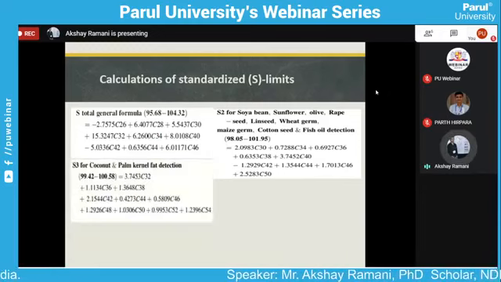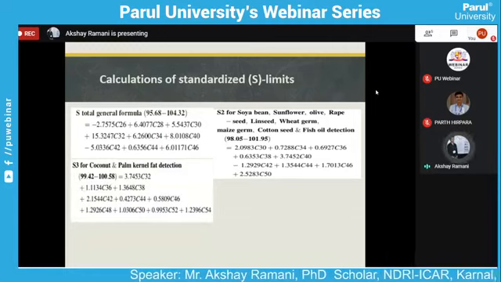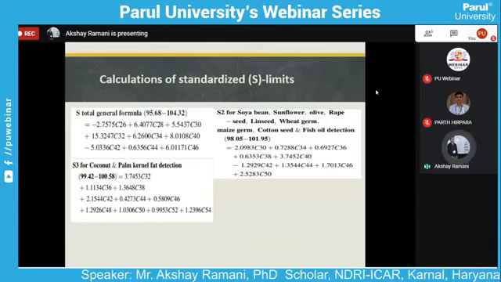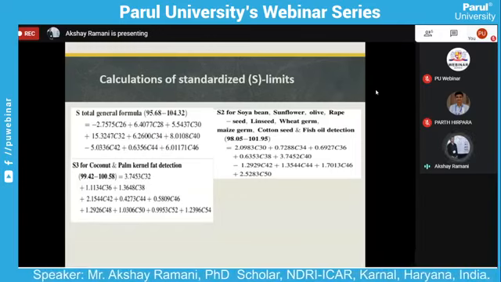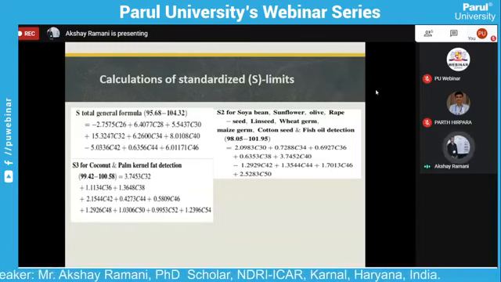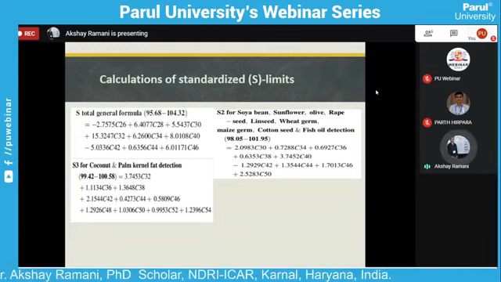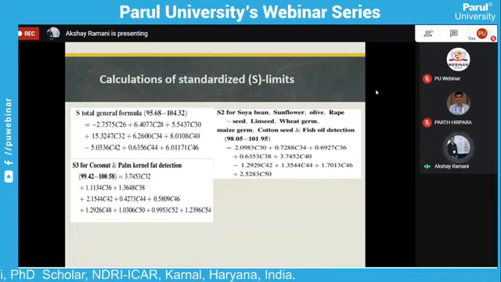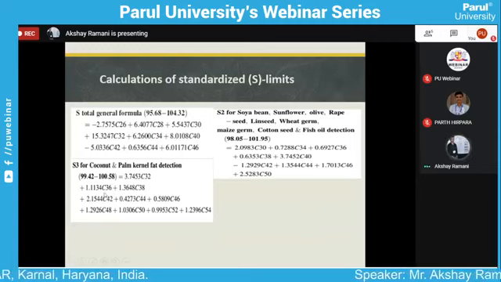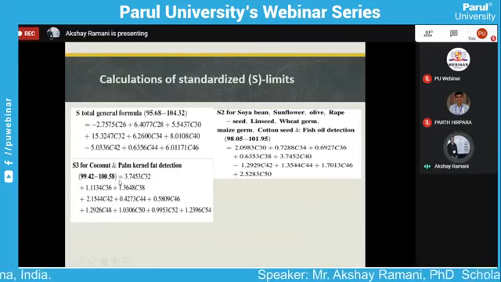Then the third equation, equation 3, gives the detection of specific oil adulteration from only coconut oil and palm kernel oil. When we detect palm kernel and coconut oil, this equation is very useful. Here the equation or calculation is mostly the same. Just the carbon numbers are changed. Here the carbon numbers start with carbon 32, carbon 36, carbon 38, carbon 42, like that.